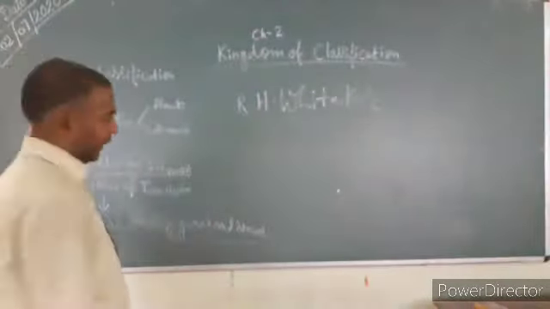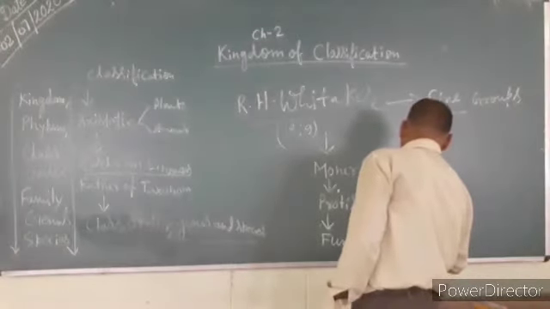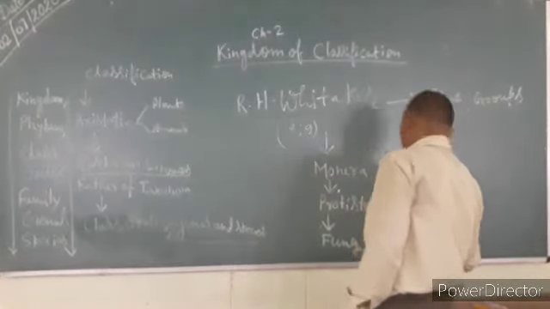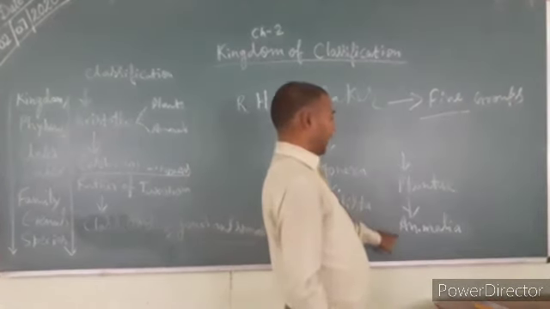The five groups are Monera, Protista, Fungi, Plantae and Animalia.